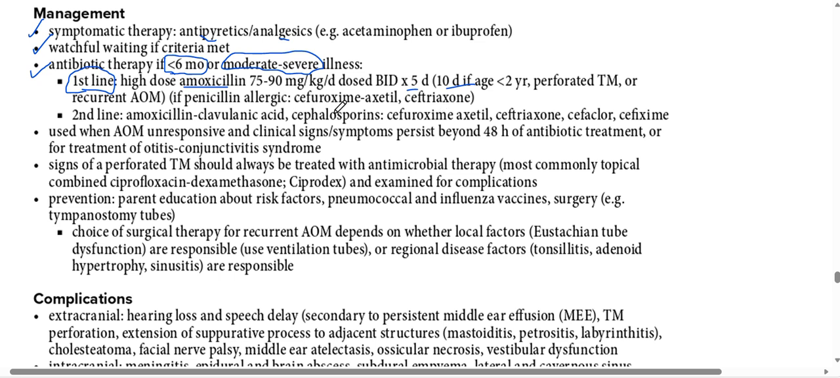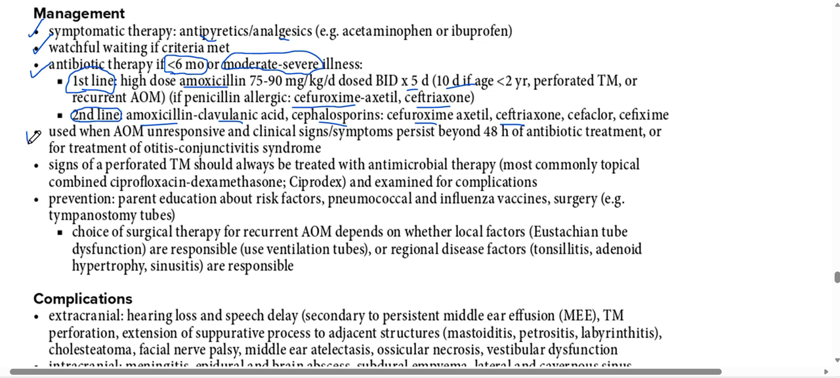Amoxicillin, first line antibiotic. If allergy to amoxicillin, then we have to give cefuroxime and ceftriaxone. Okay, then the second line is amoxicillin with clavulanic acid. Also cephalosporins are second line: cefuroxime, ceftriaxone, cefaclor, all these cephalosporins are second line. So amoxicillin is always the first line. Amoxicillin along with clavulanic acid, as well as cephalosporins, is always the second line.